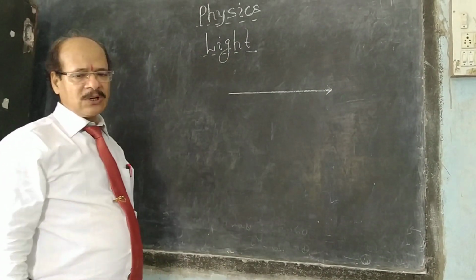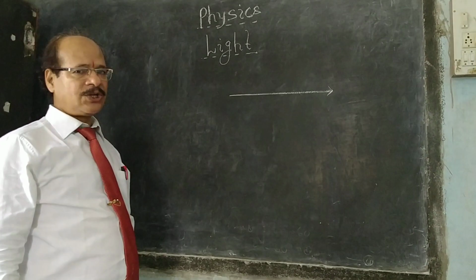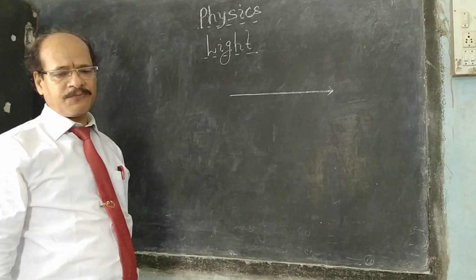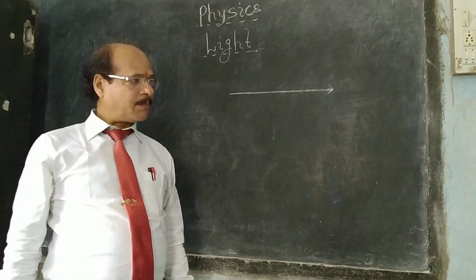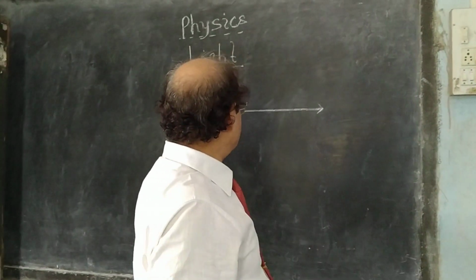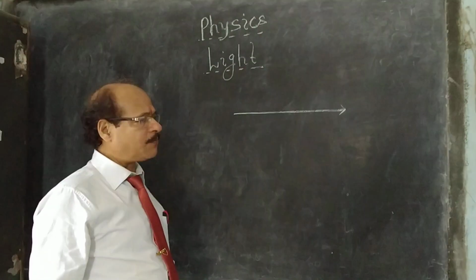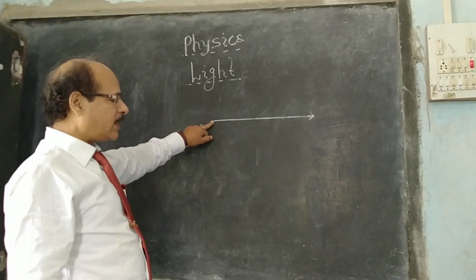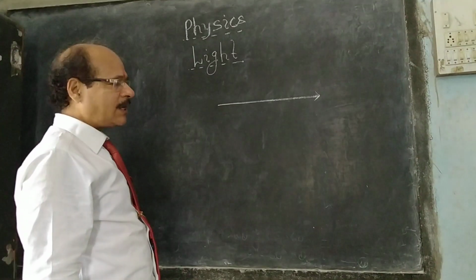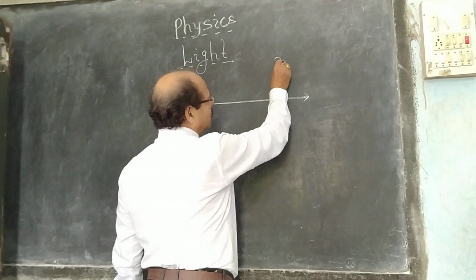Light travels in a straight line. This phenomenon of light is called rectilinear propagation of light. By emitting from a light source, light travels just in a straight line. This property of light is called rectilinear propagation of light.